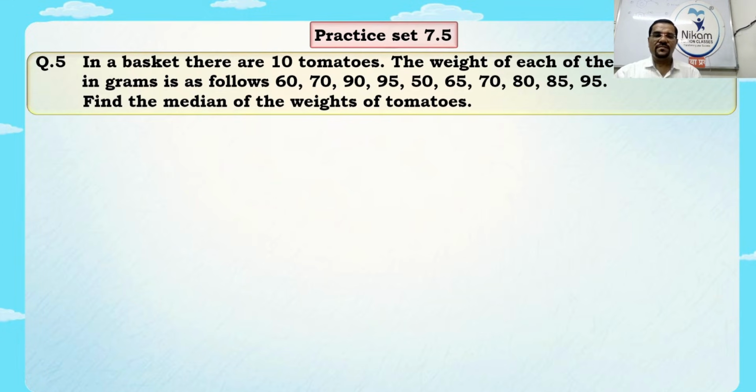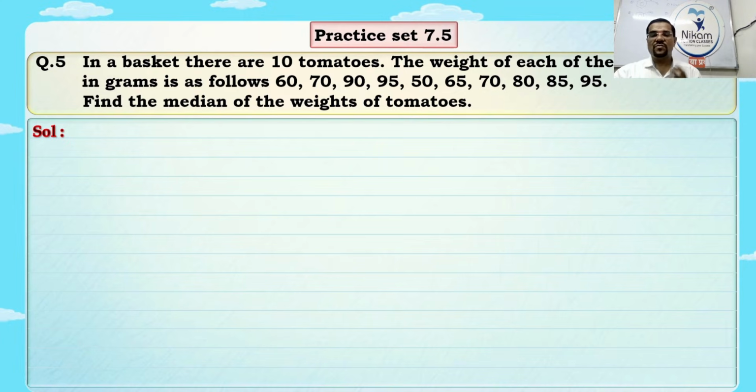Fifth sum in your exercise. What is that sum? In a basket, there are 10 tomatoes. The weight of each tomato in grams is as follows: 60, 70, 90, 95, 50, 65, 70, 80, 85, 95. Find the median of the weight of the tomatoes.